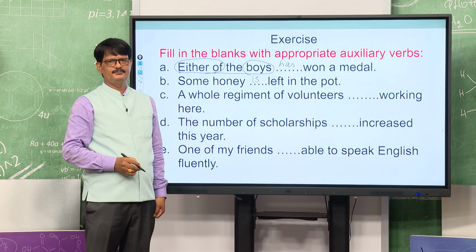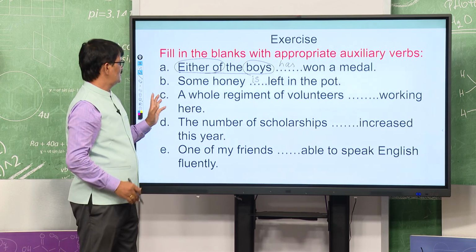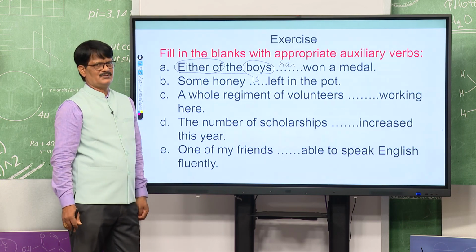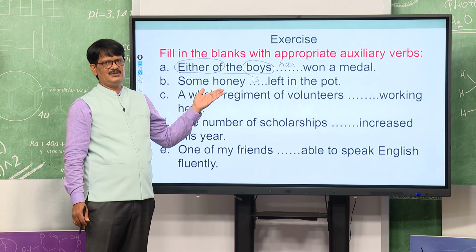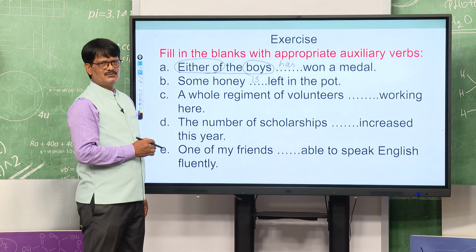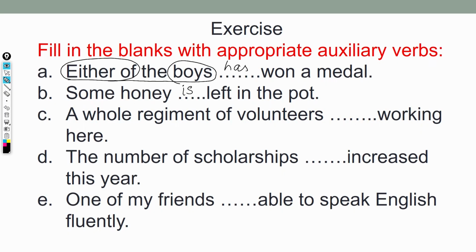Yes, very good. Now the third question, question number C. A whole regiment of volunteers. Just before that we discussed a whole regiment, the fleet of sheep, or the herd of elephants. A whole regiment of the volunteers, though volunteers is plural, the regiment is the word concerned, so definitely it will be singular.